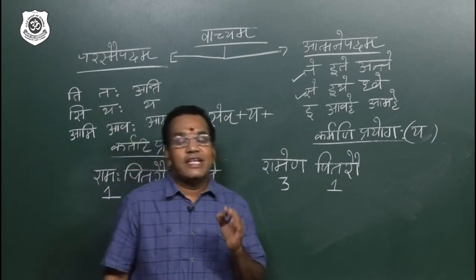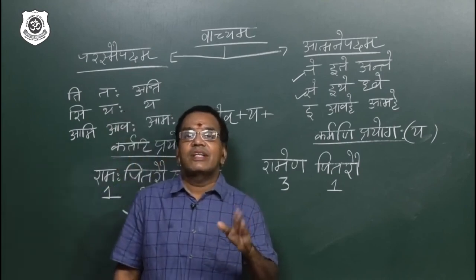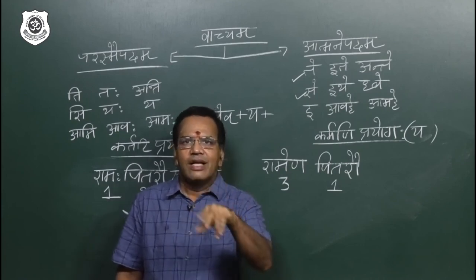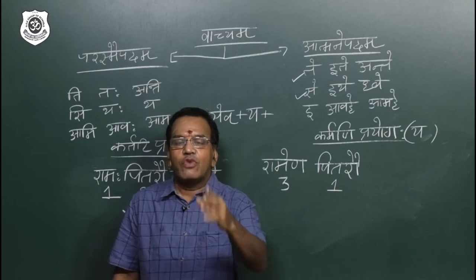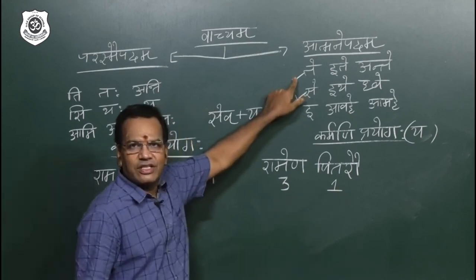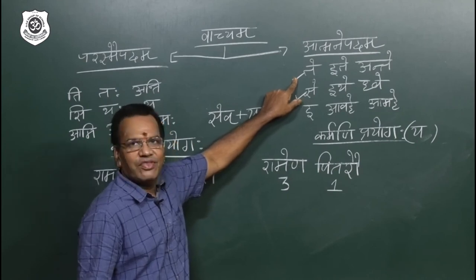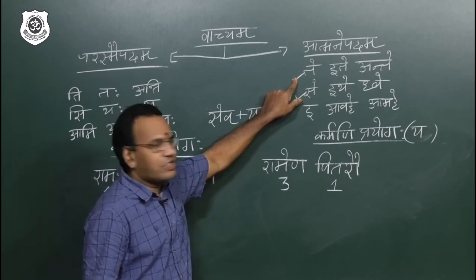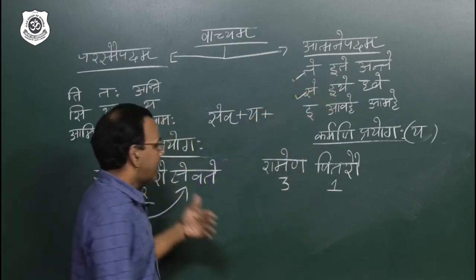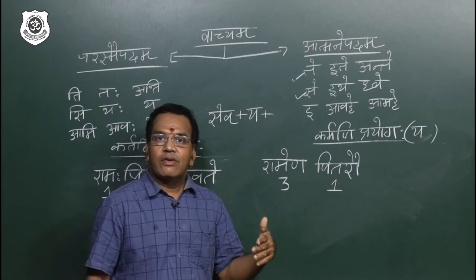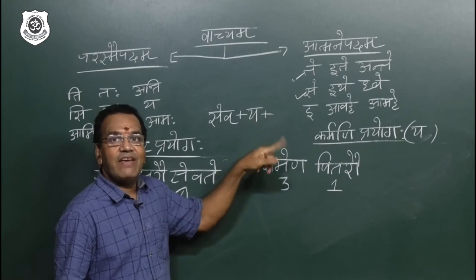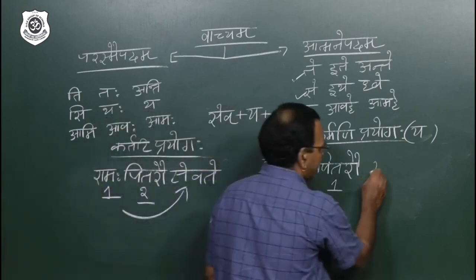My dear students, please think. Pita comes under third person, neither I nor you. Pita is singular, pitarau is dual. So when it is third person dual, go to the third person list. What is the list? Te, ite, ante. Go to that list and select the dual, ite. So what is the rule? Not only sevate, but sevyate, sevyete. So you got the answer.